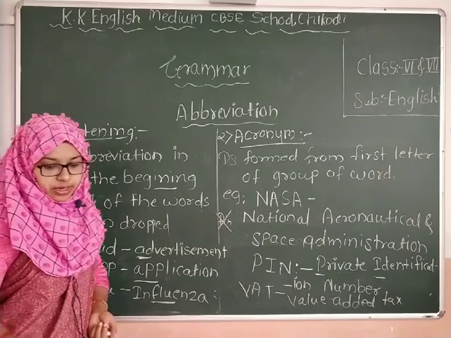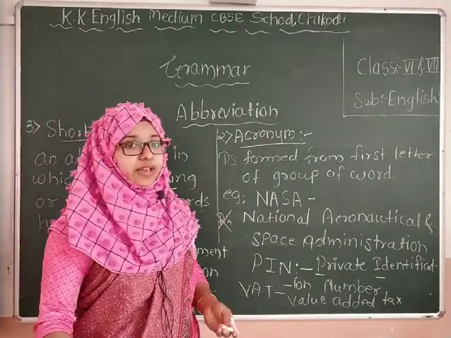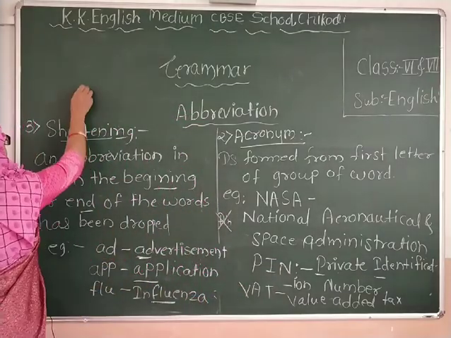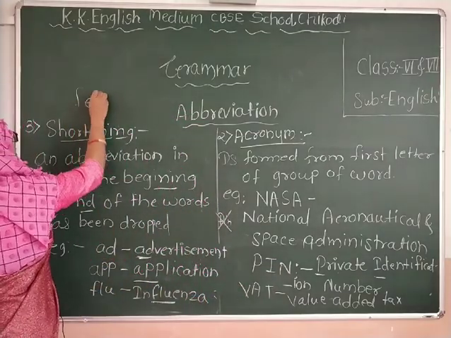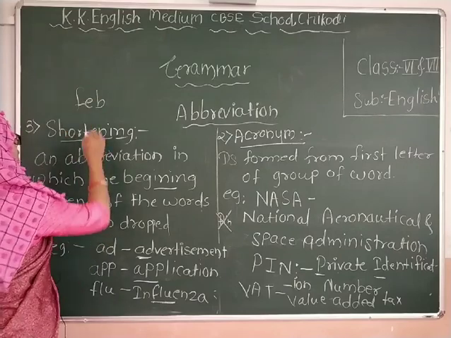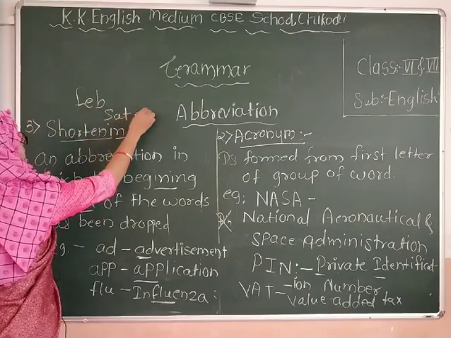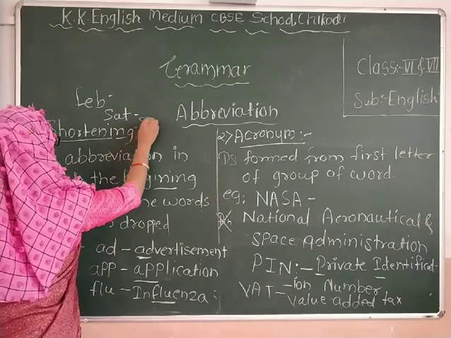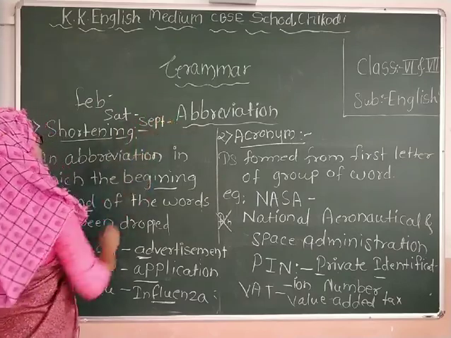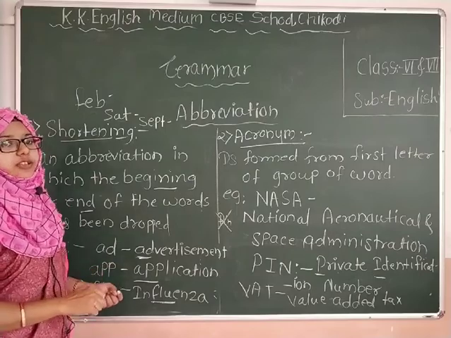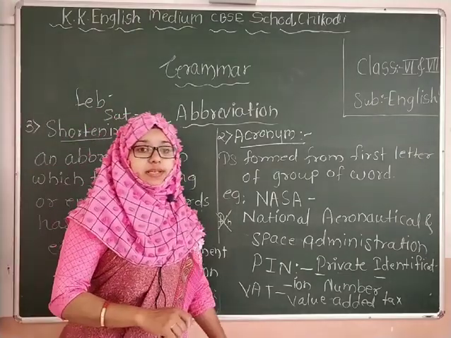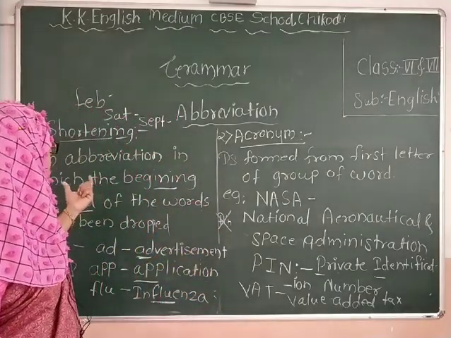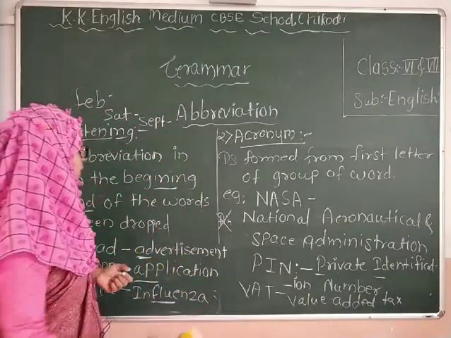Now the last one we are going to see. Sometimes you write FEB, short form of February, or SEPT. You are not writing the full September, but you use these small abbreviations. Now the fourth one is there.